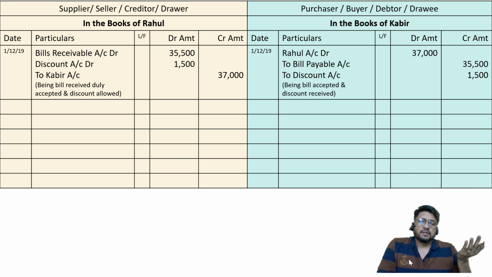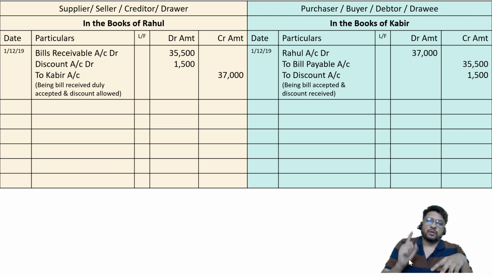But now it seems that after 3 months and 3 days, when we are going to Kabir and asking him to make the payment, Kabir is not honoring the bill. That means it is necessary for us to consider that this particular cash discount which was allowed by us in the past will have to be cancelled. So Rahul will say, if you are dishonoring the bill, I am going to cancel the discount allowed.